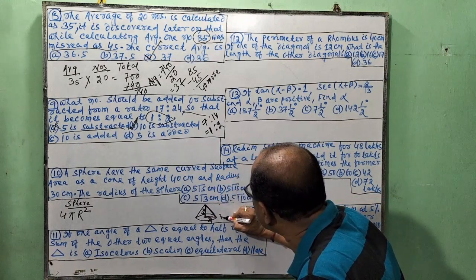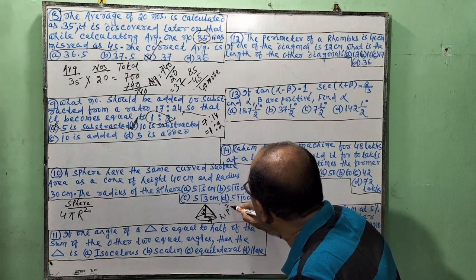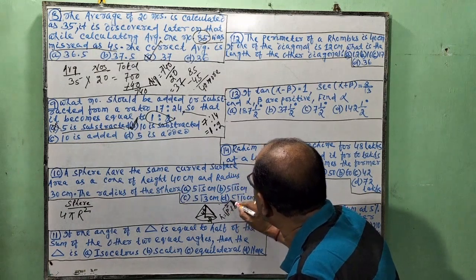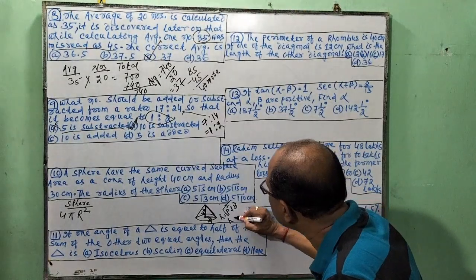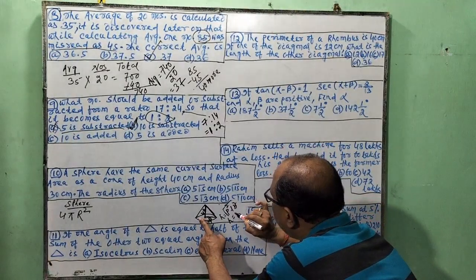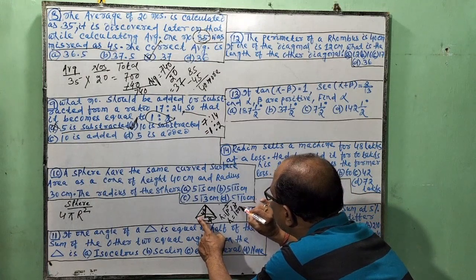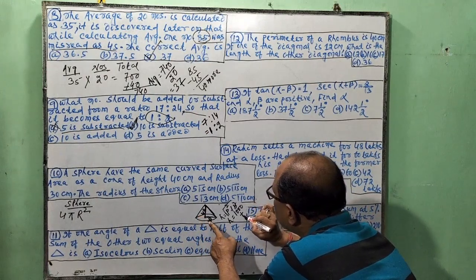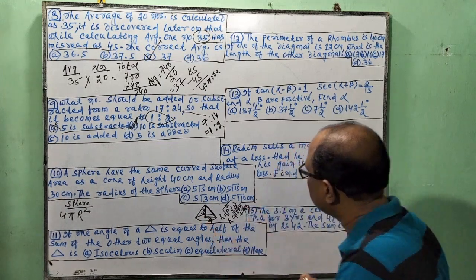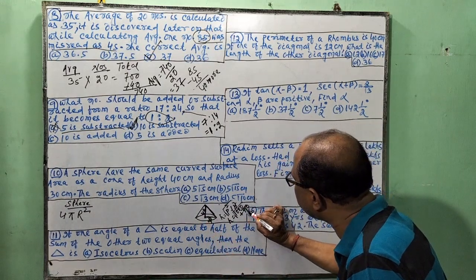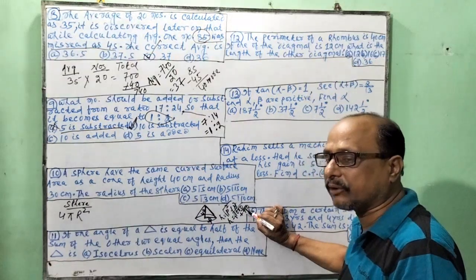Now H is equal to square root of P square plus B square. So H is equal to root over 1600 plus 900, that is root over 2500.